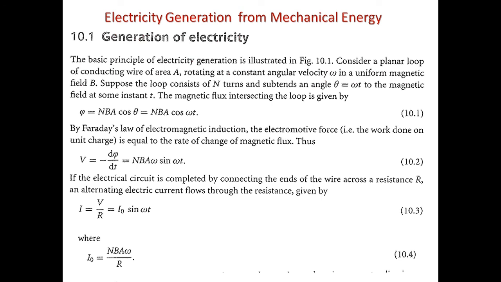At the same time, the waveform of the current generated is a sine wave, and that's the reason we always call this electricity generation alternating current, because we produce a sine wave which goes from zero to positive amplitude to negative amplitude.